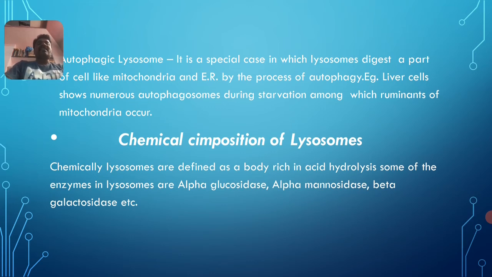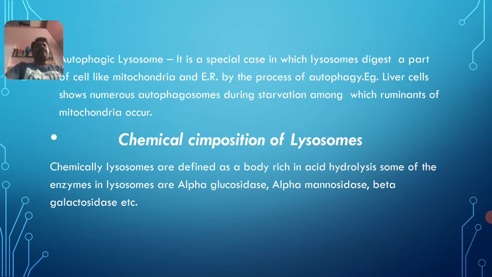Why do these digest the mitochondria and endoplasmic reticulum? Whenever the cell is aging, during that time the mitochondria and endoplasmic reticulum lose their capacity to generate energy and to supply or circulate substances.